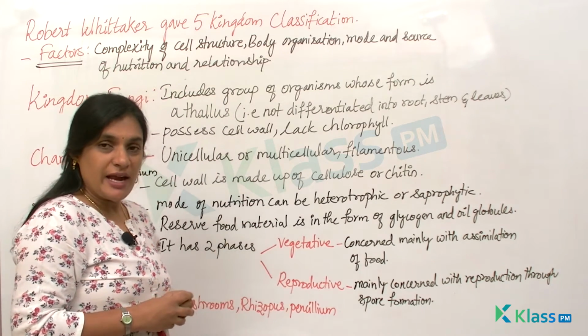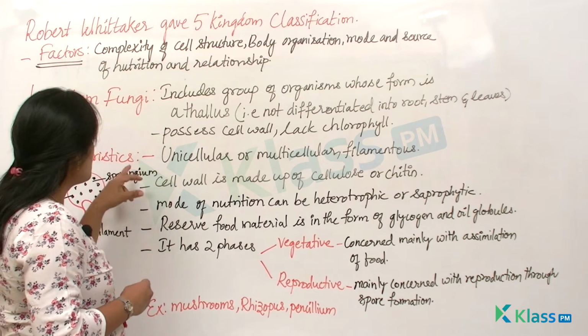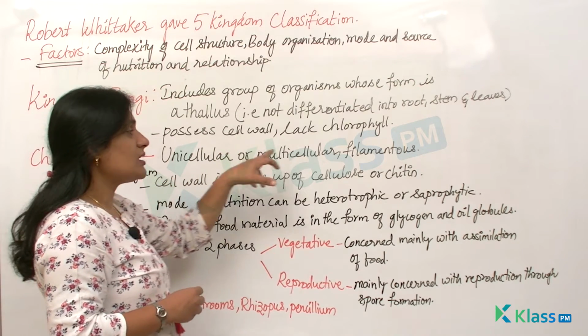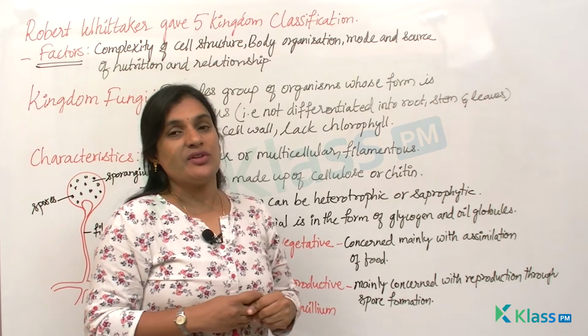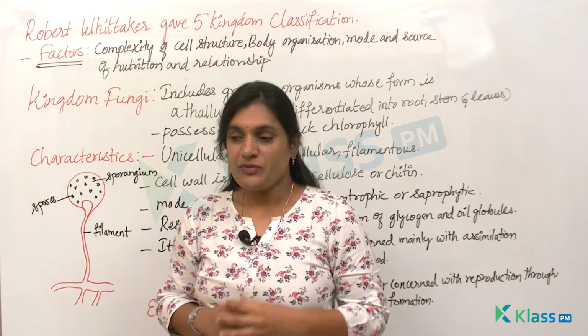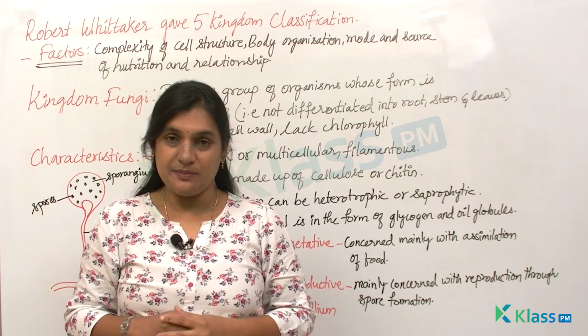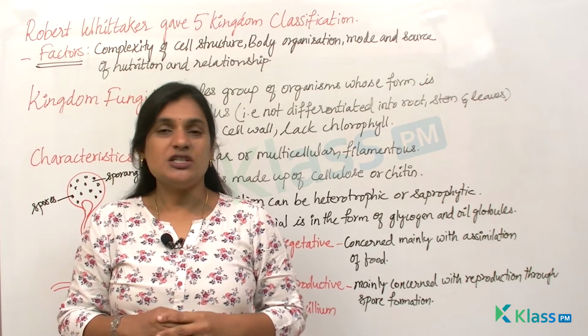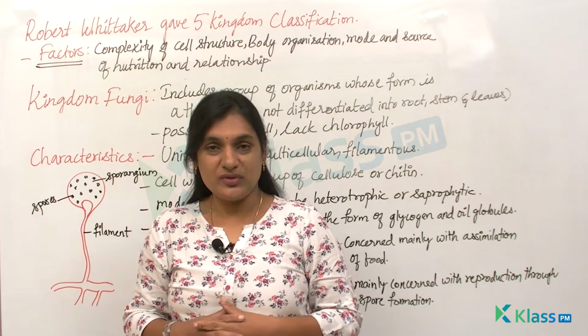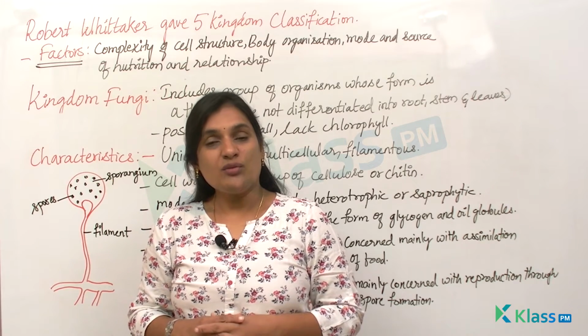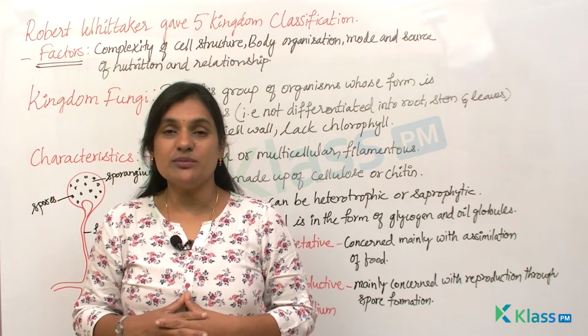When you look at the characteristic features of fungi, you see that these are mostly unicellular or multicellular, and they are filamentous. If I tell you they are filamentous, I can give you a best example. If your mother has brought bread and she might have forgotten to toast it, and the bread is left for more than 15 days, what do you observe?